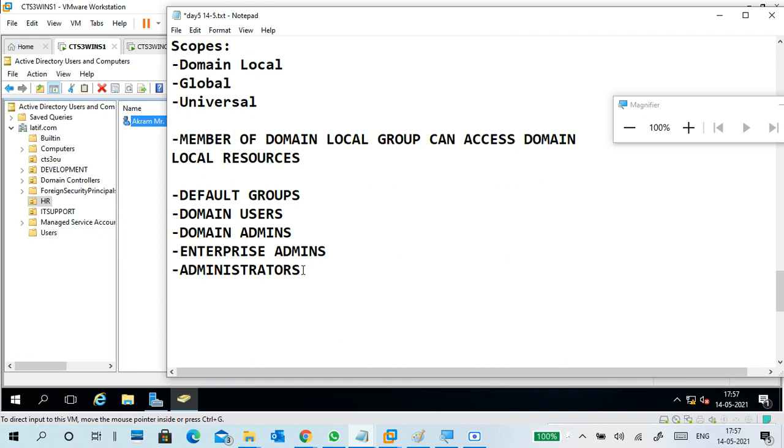Administrators is a group. Administrator is a user. Administrators is a group. Server operators, backup operators, group policy creators.